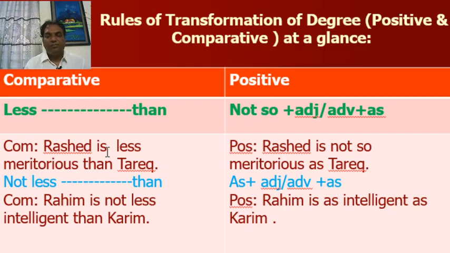Second rule, not less than. You have to use as plus adjective or adverb plus as. Example, Rohim is not less intelligent than Karim. You have to use as in positive degree. Rohim is as intelligent as Karim.